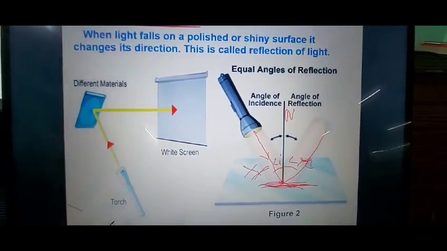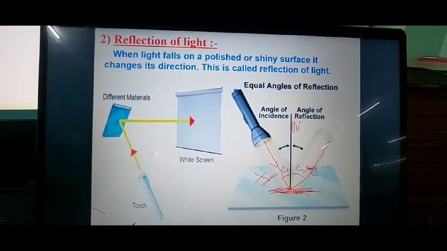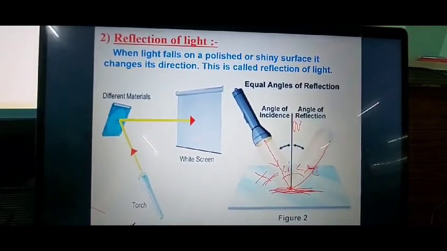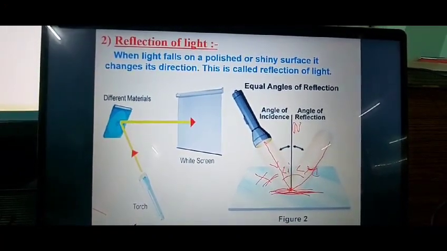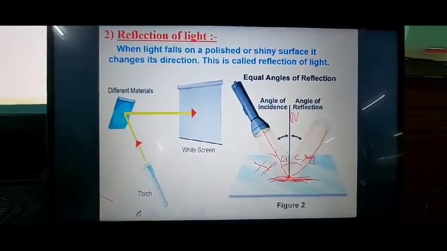So children, this is all for today, and there is one more thing. You have to draw this figure 2 in your copy, and you have to label the figure also.